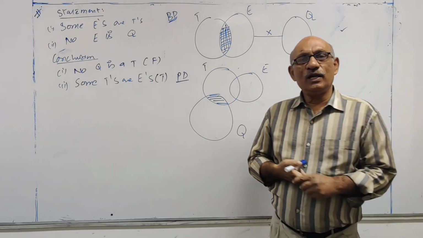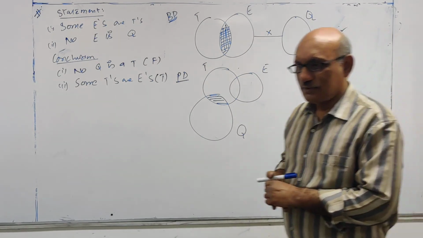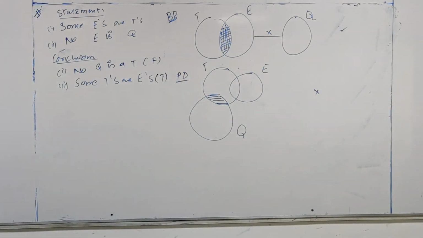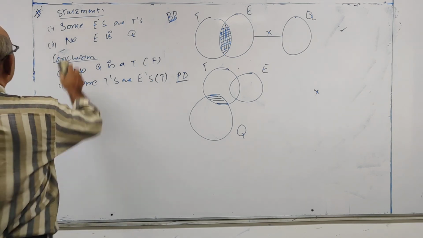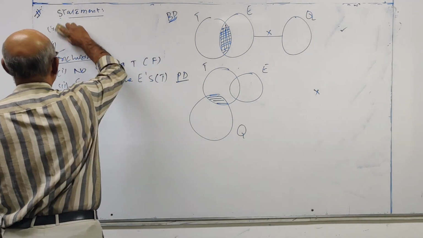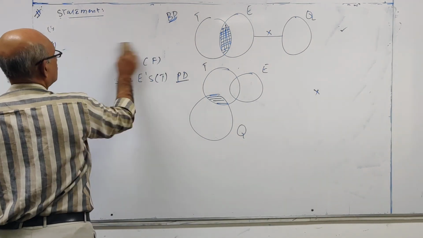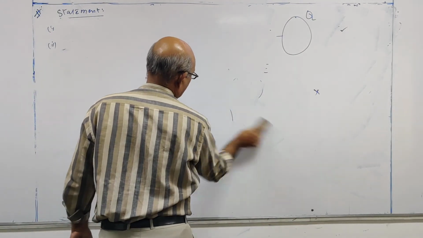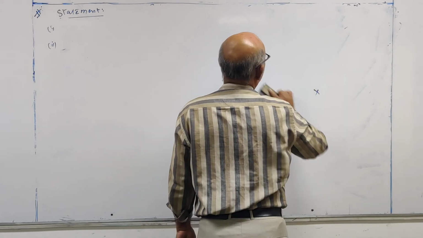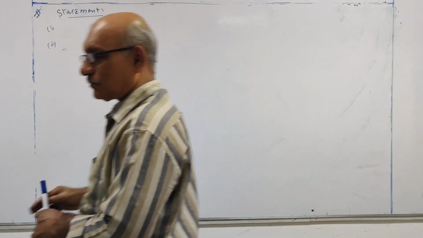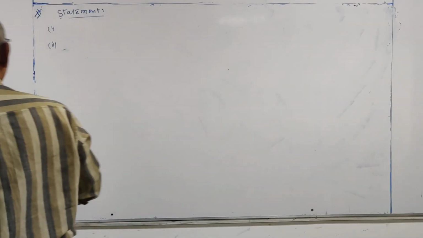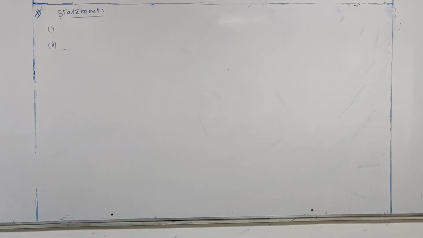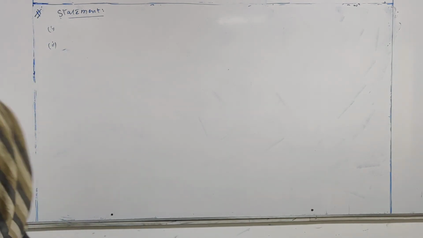Okay. Now let us see three statements problems. First one.